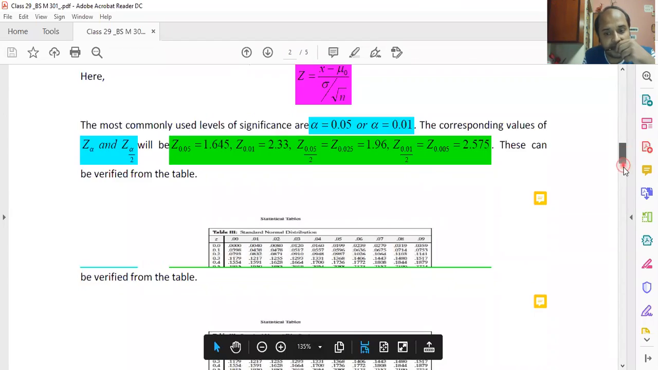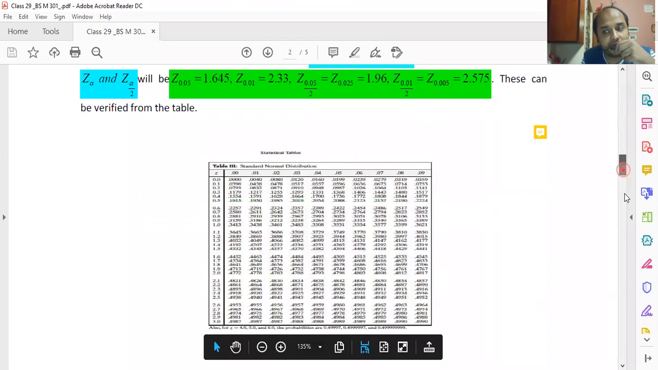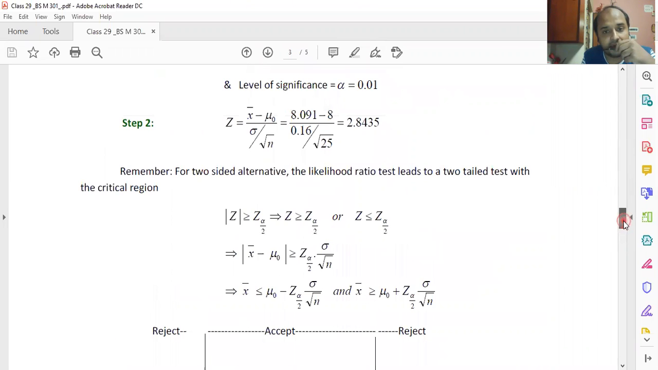It is known. And why am I considering Z alpha by 2 and not Z alpha? It is because in this particular theory, we have considered Z alpha by 2. This particular thing will be considered in the case of testing of a single mean. For other testing, some other things will be taken into consideration. This is a rule which we have to keep in mind. Okay. Alpha could be 0.05 also. Then also we would consider Z alpha by 2 in this particular case.